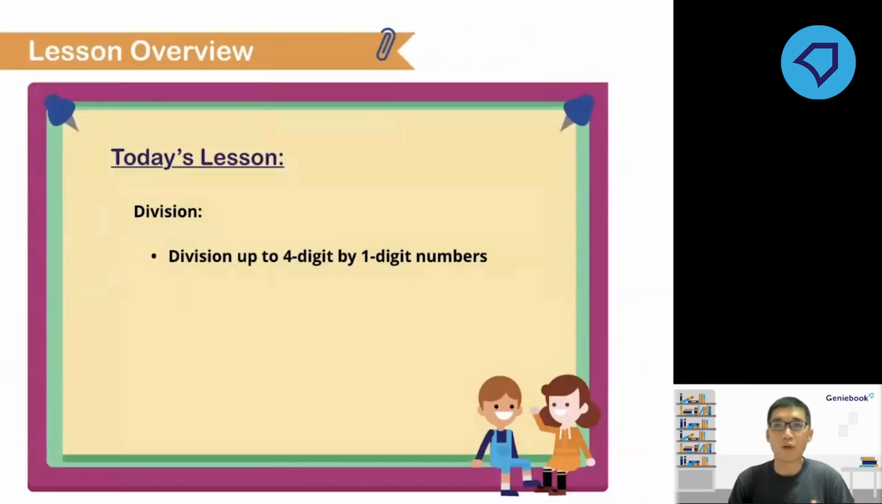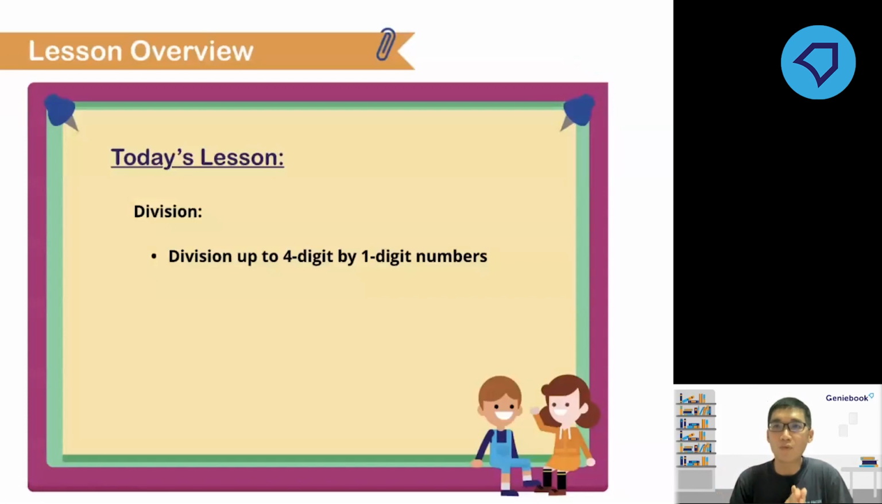Now, last week, we learned how to perform multiplication, especially for two-digit by two-digit numbers, right? I hope you all go and digest what you have learned in the last lesson, because today we are moving away from multiplication already. We are going to do division, okay?